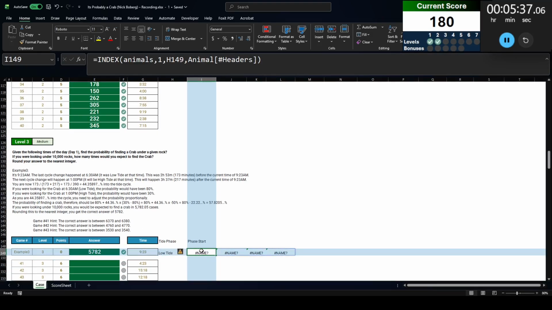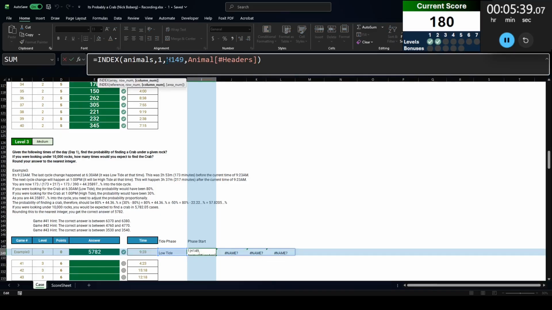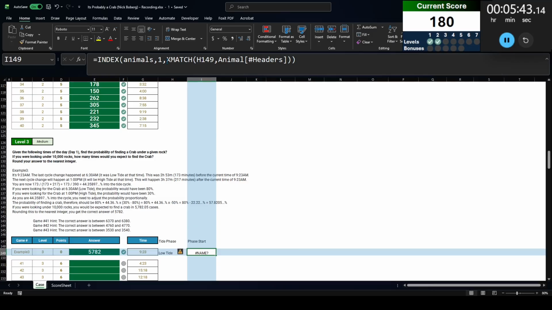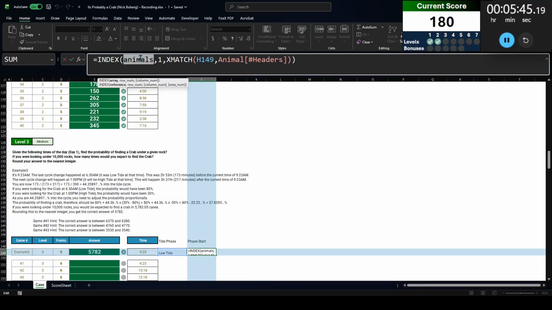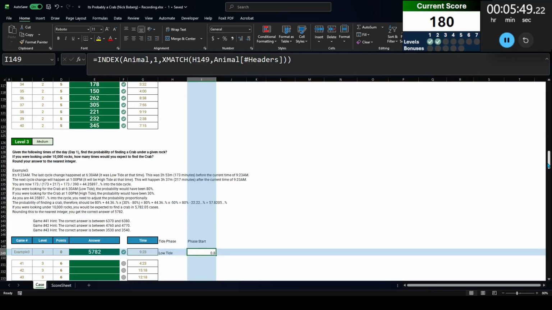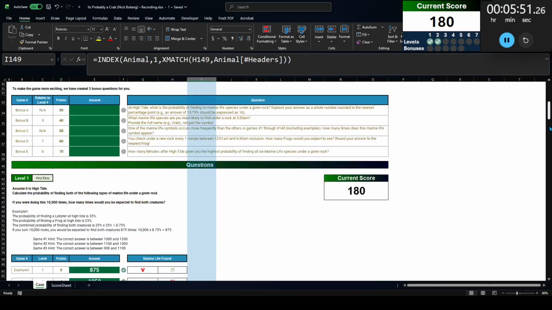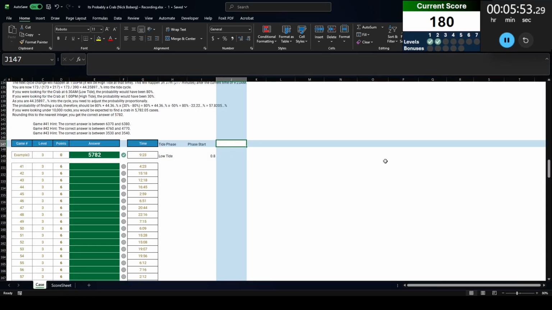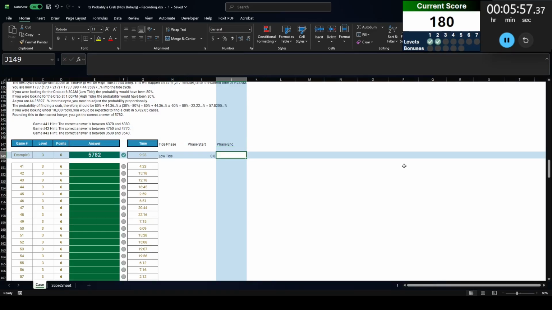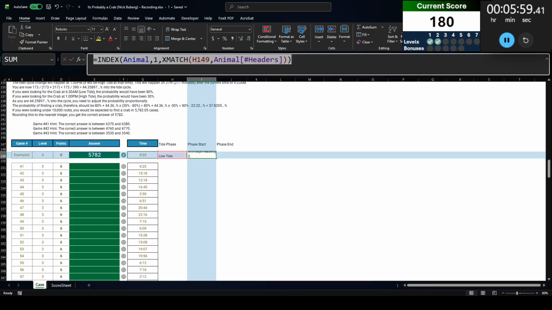This is low tide. Ooh, that did not work. Oh, the column number should be XMATCH. XMATCH that against the headers. Did not work. Oh, it's not animals, it's animal. All right, so low tide 80%. Let me just check that. Yes, that is working.